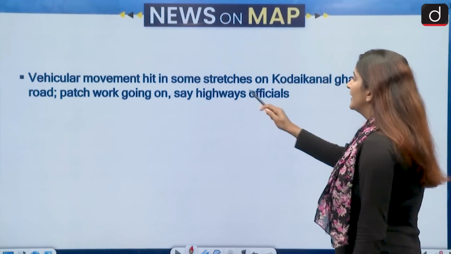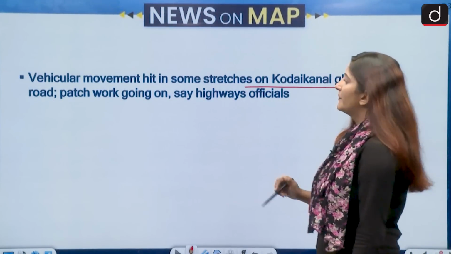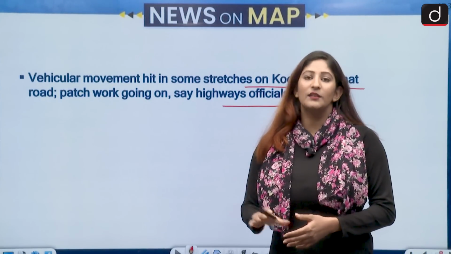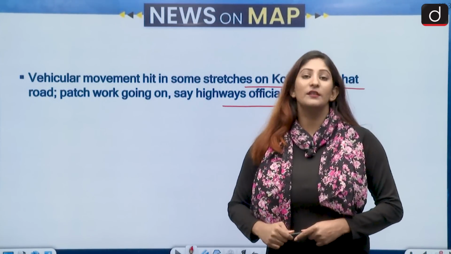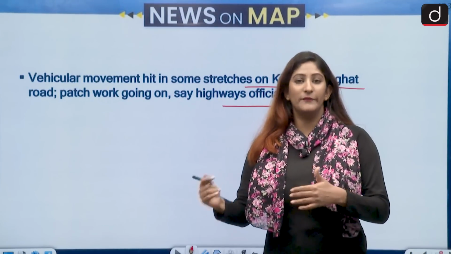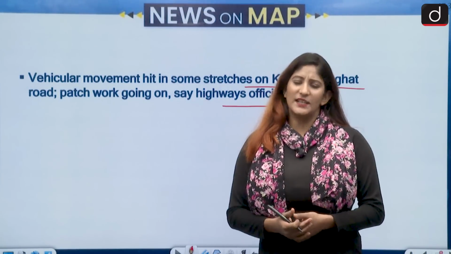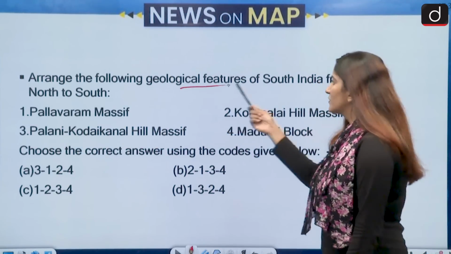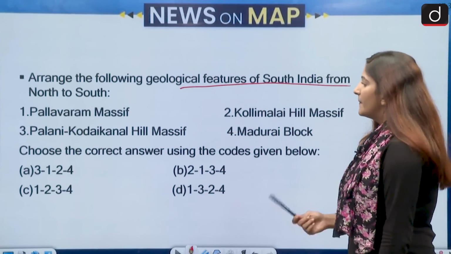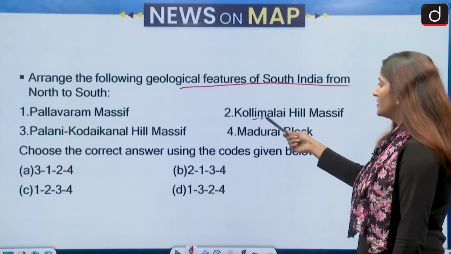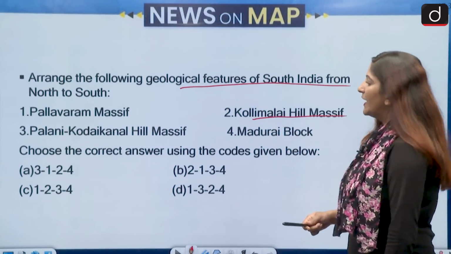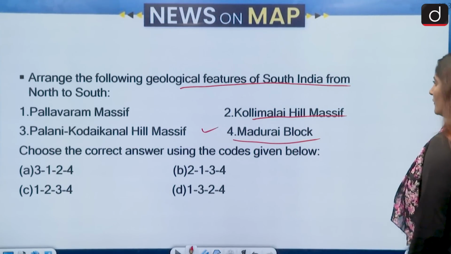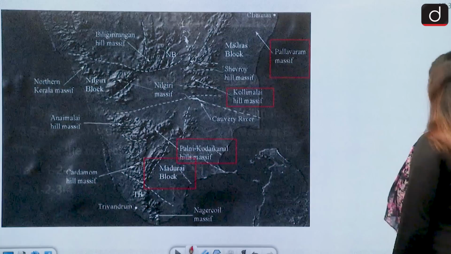Vehicular movement hit in some stretches on Kodaikanal Ghat, road patchwork going on, says a highway official. Kodaikanal is a part of the South Indian Peninsula, and the South Indian Peninsula is so different from one region to the other that such instances do happen. Let's look at the question. Arrange the following geological features of South India from north to south: Pallavaram Massif, group of ranges, Kollimalai Hill Massif, Palani Kodaikanal Hill Massif, and then Madurai Block. Let us see the map to help us through, from north to south of South India.